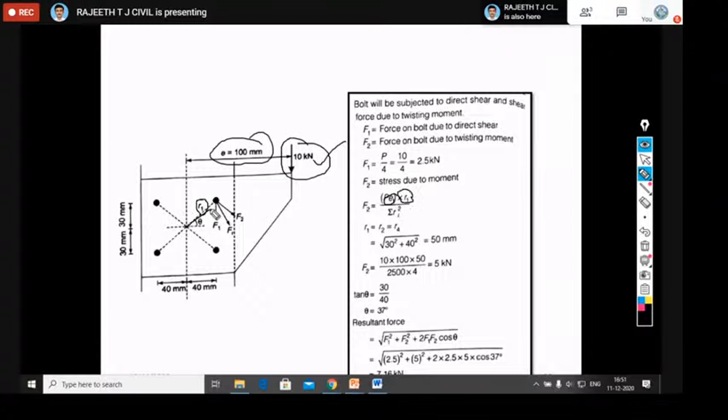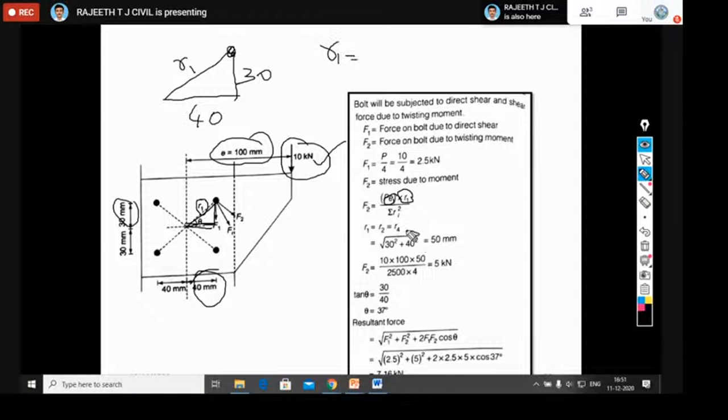So how to calculate the radial distance? If you take the radial distance here, this is your bolt. If you draw the triangle here, this side is equal to 30 millimeter, whereas the adjacent side of the triangle is 40 millimeters, given. From this you calculate R1. What is R1?